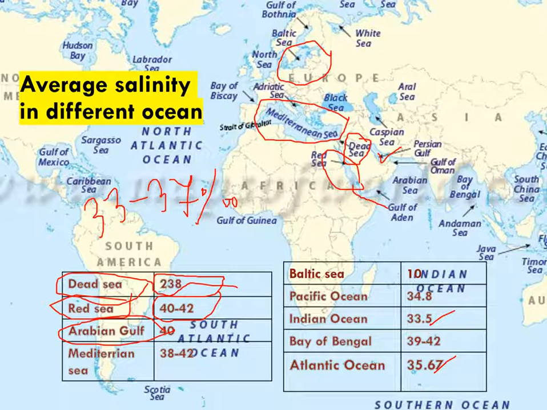Now the Bay of Bengal. The Bay of Bengal is also situated as a gulf, so here salinity is also higher, but one thing to remember is that at the mouth of the Ganges the salinity is much lower than in the other portions of the Bay of Bengal, because the influx of river water is high. So here the salinity is lower in comparison with other parts.